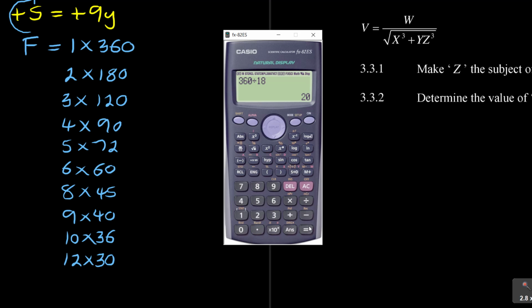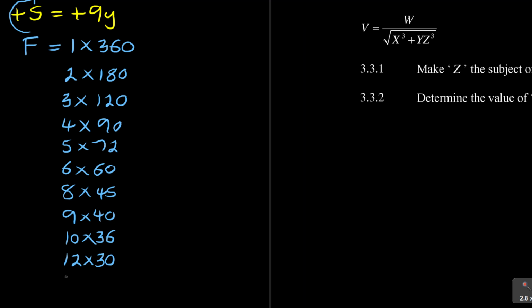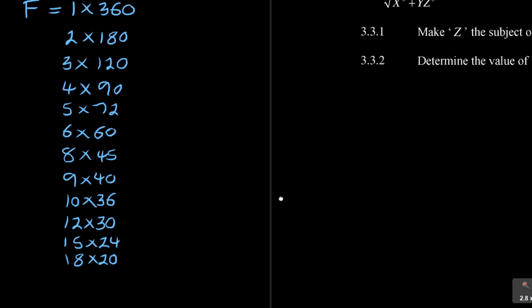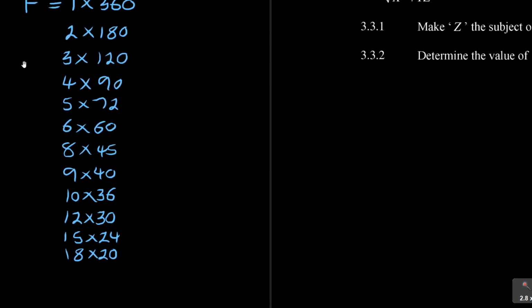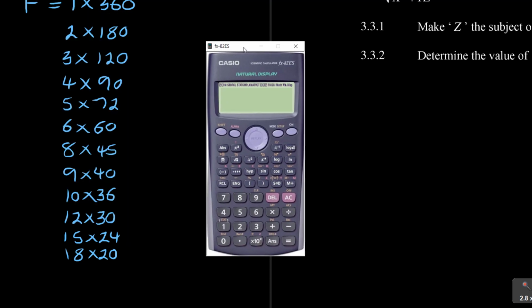So 15 gave me 24, and 18 gave me 20. It's still continuing. I know the factors look like a lot, but that's what they are trying to give. They made it 3 marks here, so they did it intentionally.